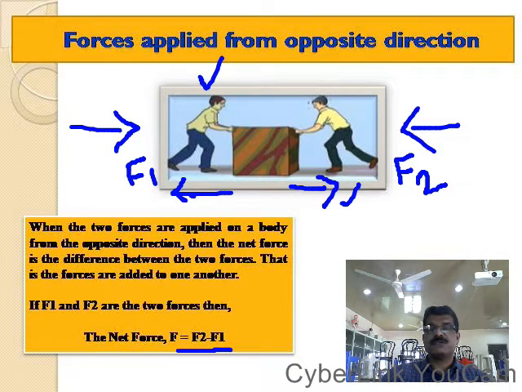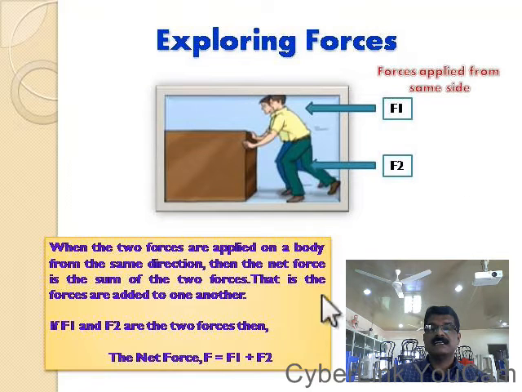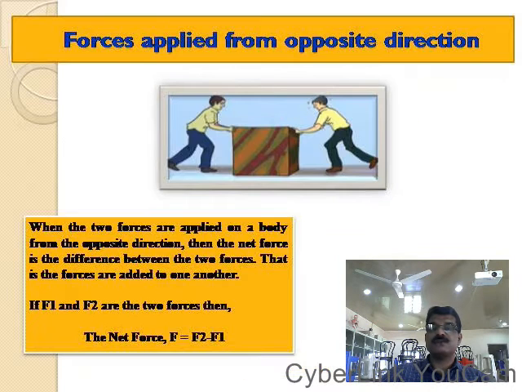Whereas when the force is applied from the same direction, the net force is the sum of the two forces. Are you clear? When the force is applied from the same side, F is equal to F1 plus F2. Whereas when the force is applied from opposite directions, the net force is F equal to F2 minus F1. That means the net force is the difference between the two forces applied in opposite directions. Hope you understood this.